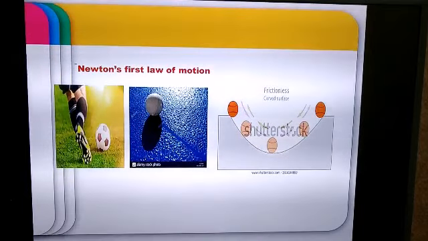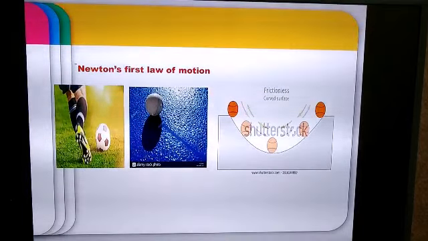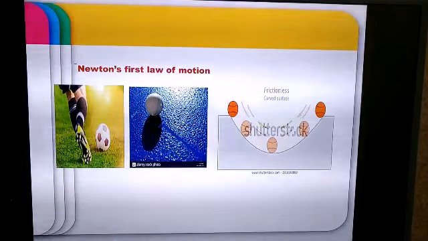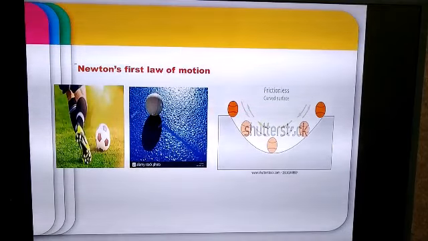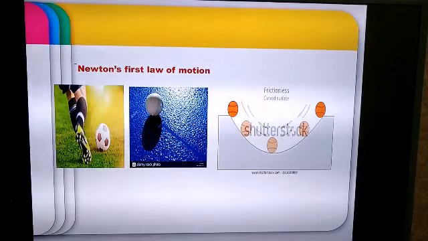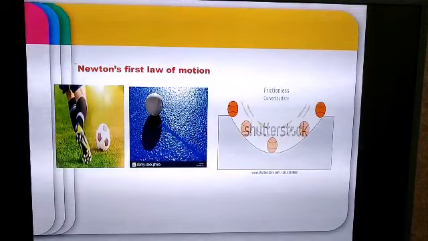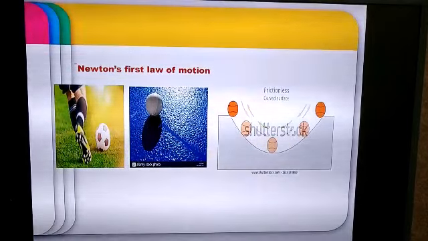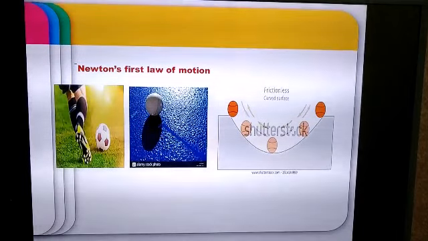Now let's consider the second surface. As I said, the second surface is a table tennis table. So if a ball is set rolling on this table tennis table, once again the ball will cover some distance, but the force of friction is definitely going to be exerted by the table on the ball and therefore the ball will stop.